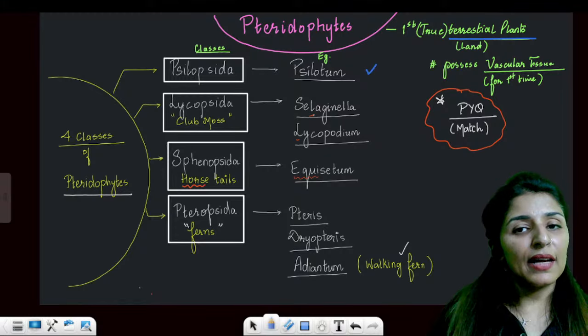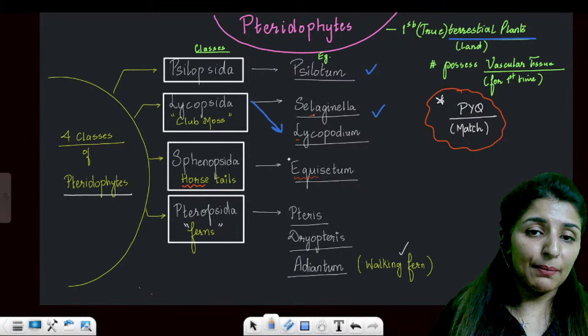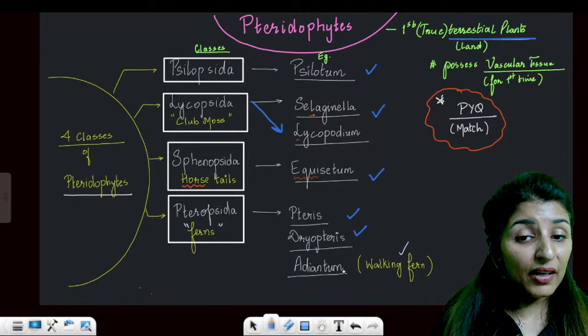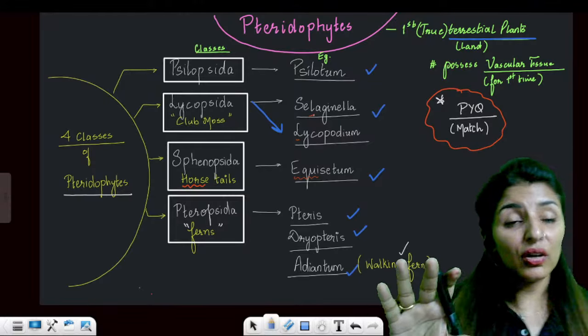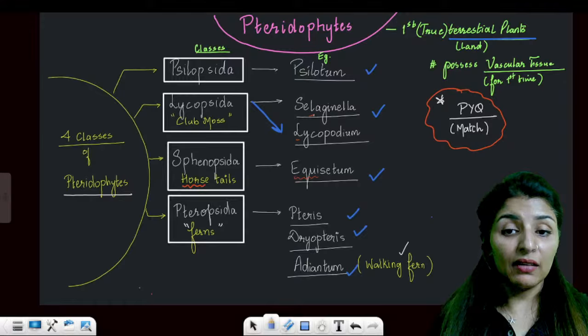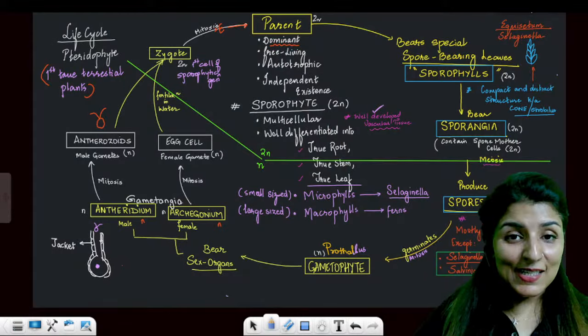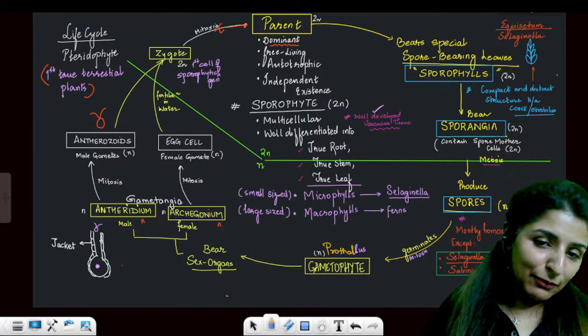Learn the examples. Psilopsida, easy to remember, Psilotum. Lycopsida, Selaginella and Lycopodium, the two examples here. Sphenopsida, Equisetum. Pteropsida, Pteris, Dryopteris, Adiantum. You have gotten these examples in your questions as match the following. So make sure that you learn them very well. It actually took me a lot of time to make these slides, so make sure that you use them. I will love it if they are helpful to you.